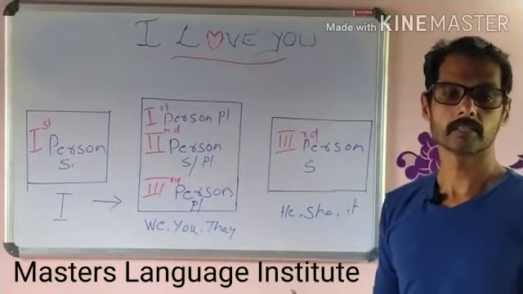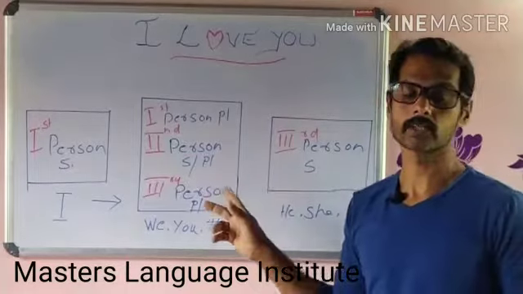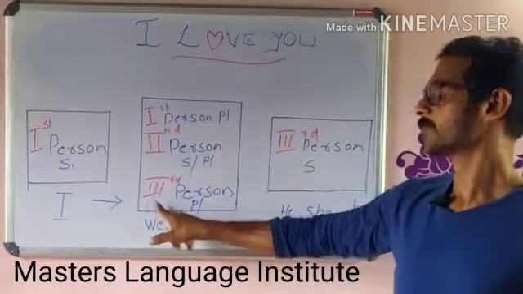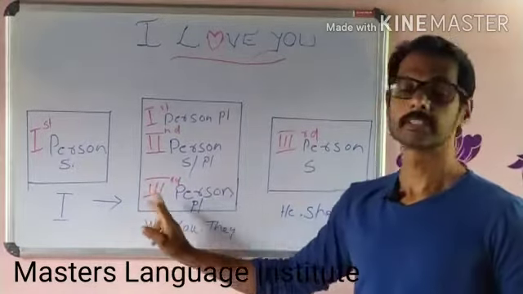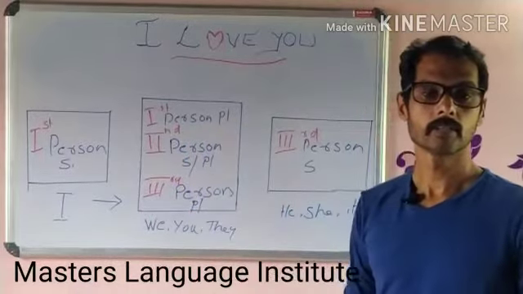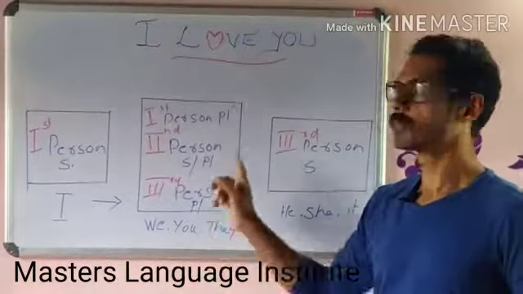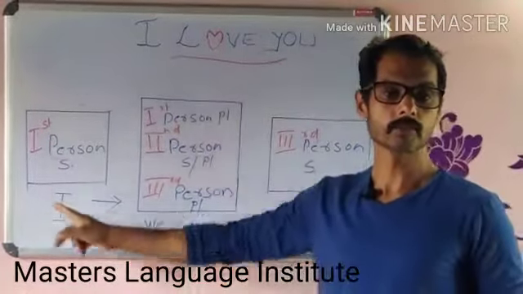In this case, first person singular joins to the second group. That means the grammar rule is common for all this group.